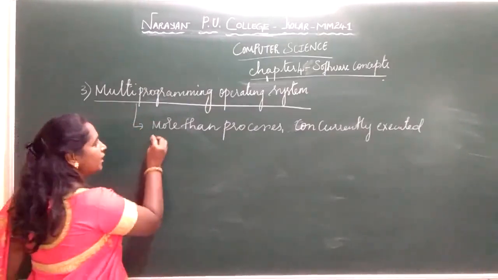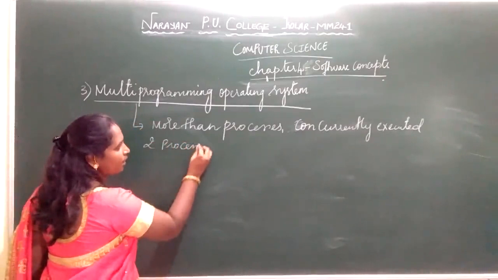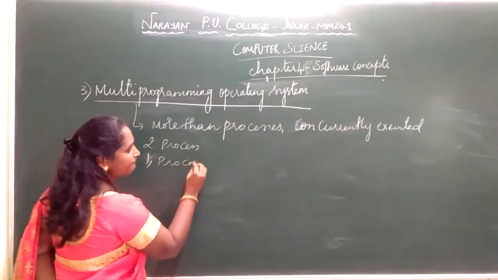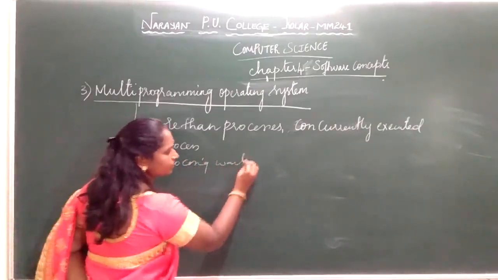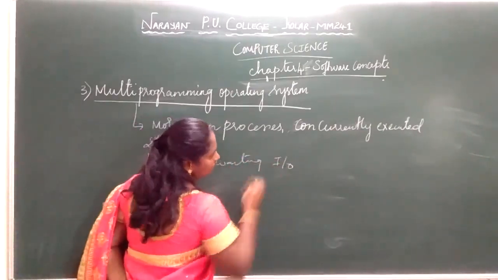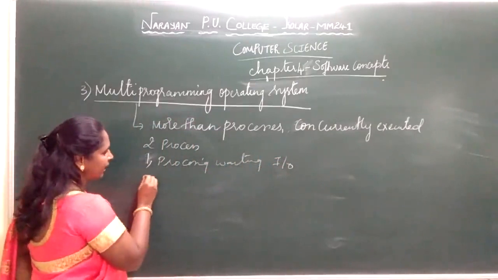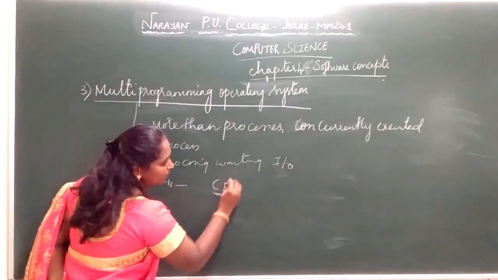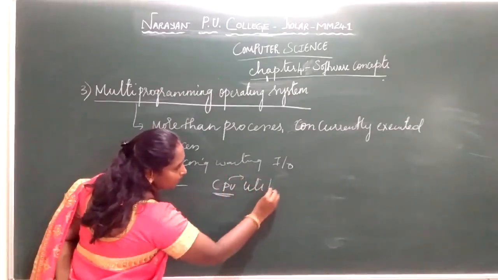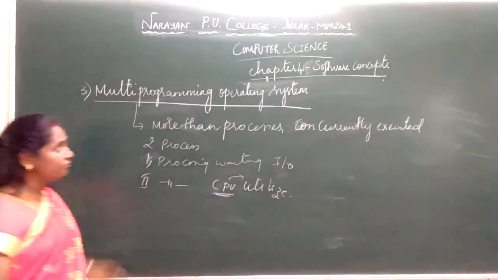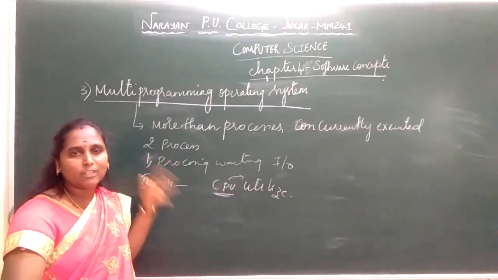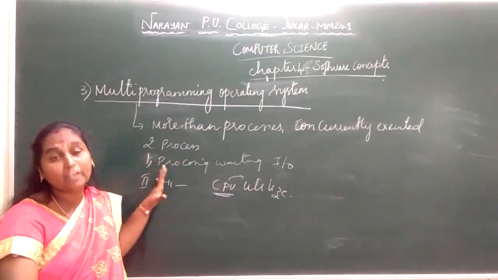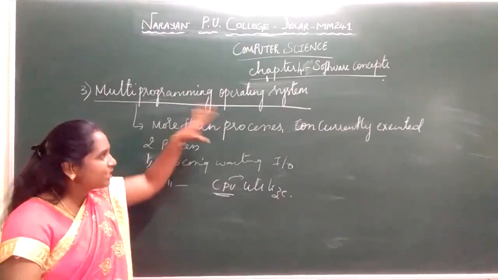Suppose for example there are 2 processes. Suppose one process is waiting for input output devices, then the second process can make use of the CPU. What it tells us is, if there are more than 2, or let it be 2, 3, 4, any processes, they can be executed concurrently or simultaneously by sharing the resources.